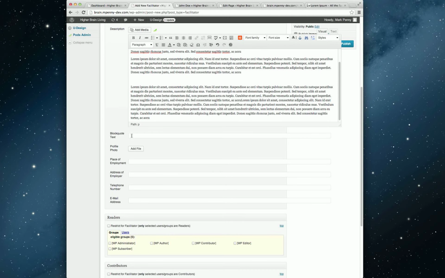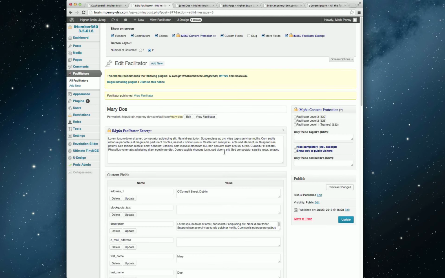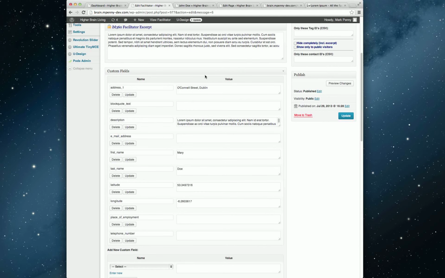I'm going to search Dublin now on the map, and I just want something quickly. So, place of employment, address of employer. I'm going to just give it one of the main streets, O'Connell Street in Dublin. I'm almost certain that's how it's spelled. So publish that, and I want to check quickly that it has geocoded O'Connell Street in Dublin, which it has. So yes, we know it works.